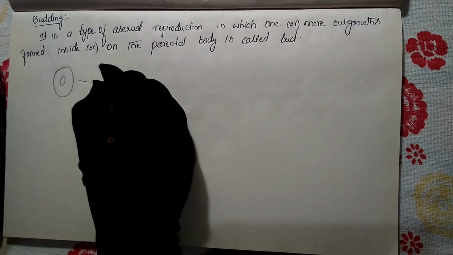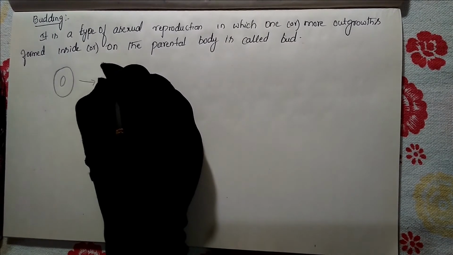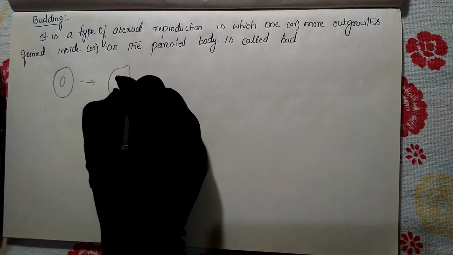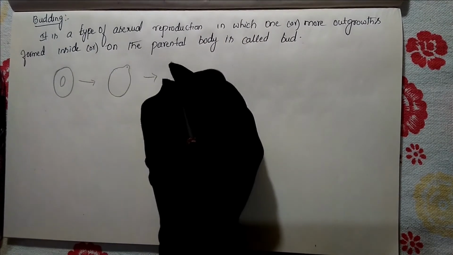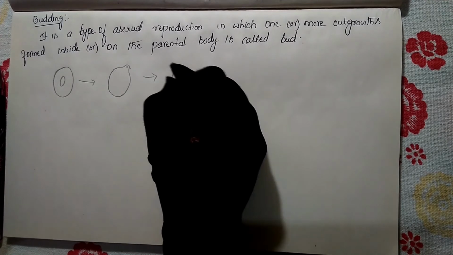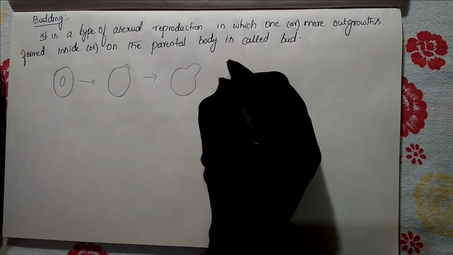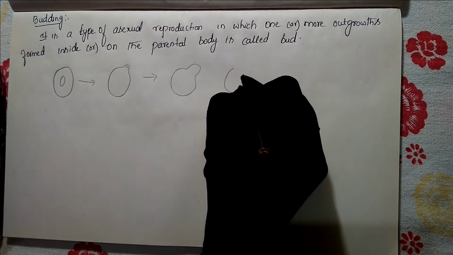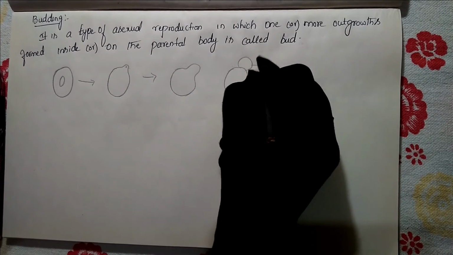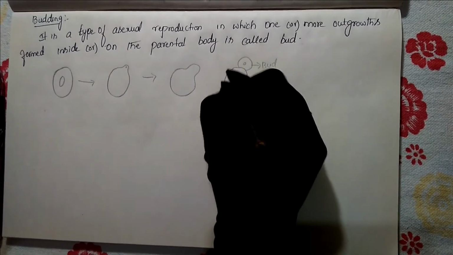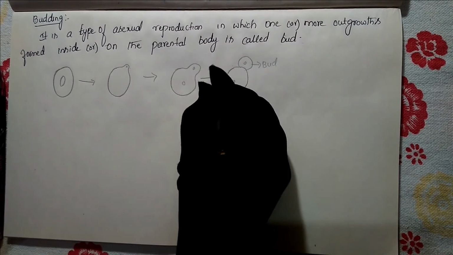This is a yeast. On this parental body, it will start to produce an outgrowth, and this outgrowth will start enlarging and growing. Finally, it develops into a new individual, and this we call a bud. This process we call budding.